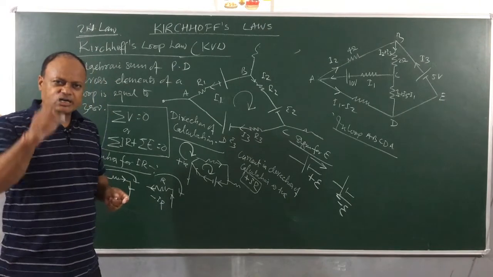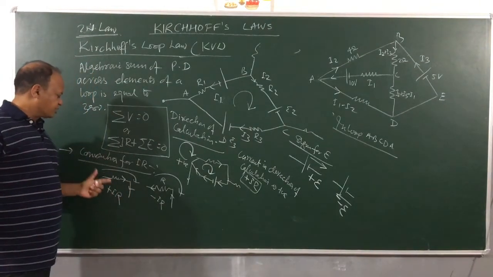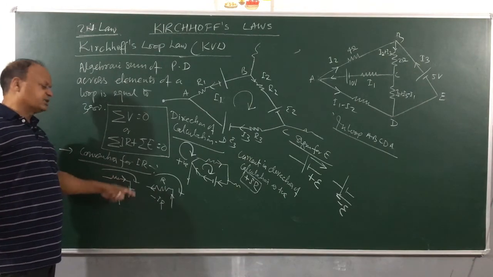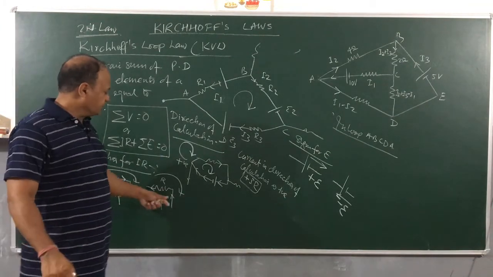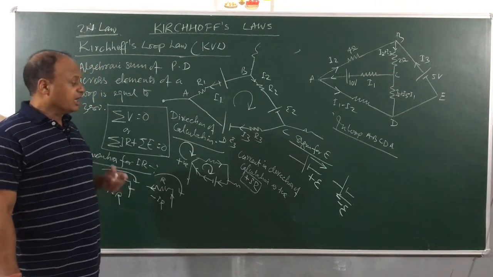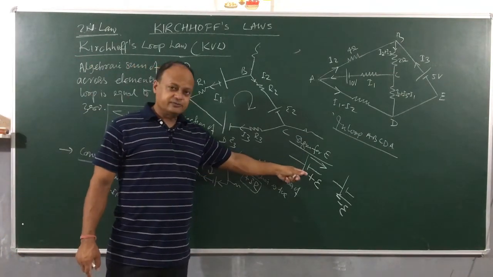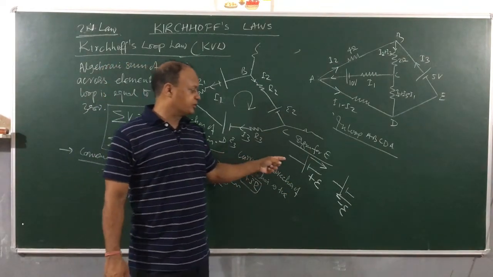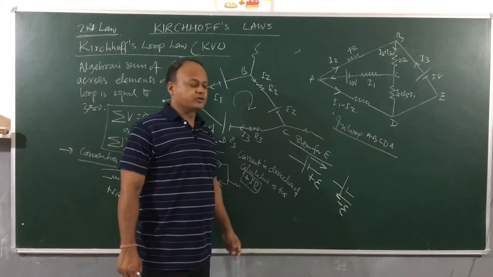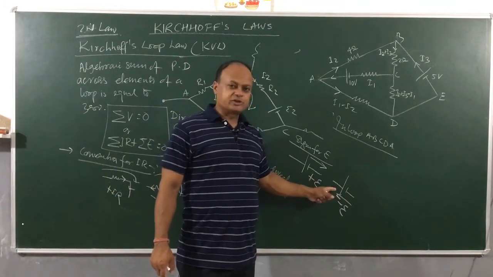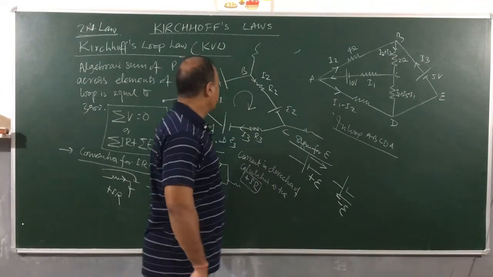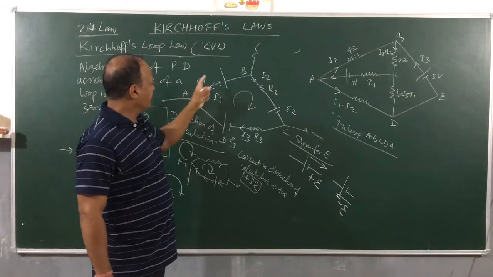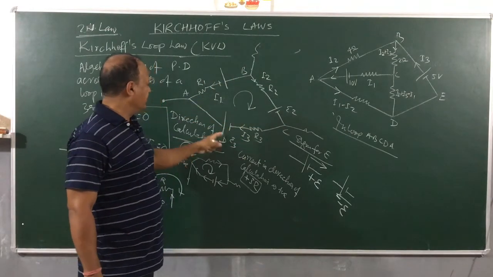Let's say the sign convention again. IR will be positive in the direction of calculation. If current is in the direction of calculation, it will be taken with the positive sign, and in the opposite direction as negative. And if you are moving from positive to negative, we will be taking this as positive. Negative to positive will be taken with negative sign. Let's use it, children. I am moving in the clockwise direction. From A I will move to B, B to C, C to D, and D to A.